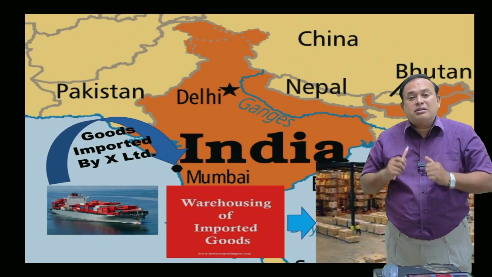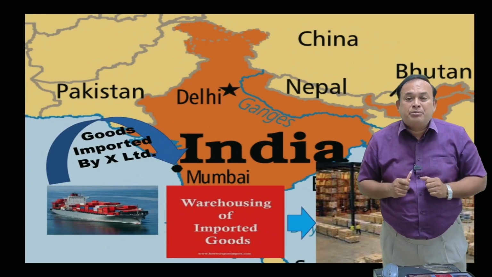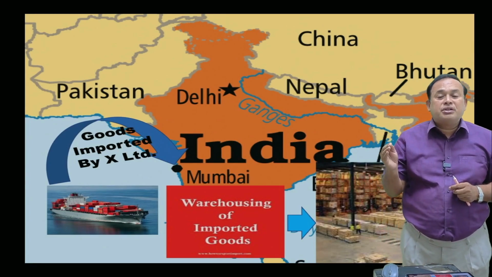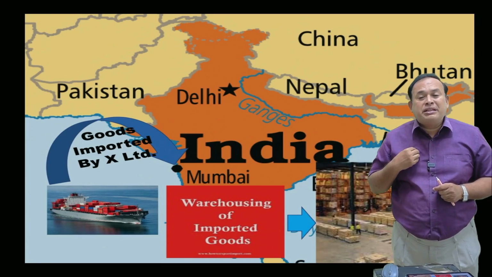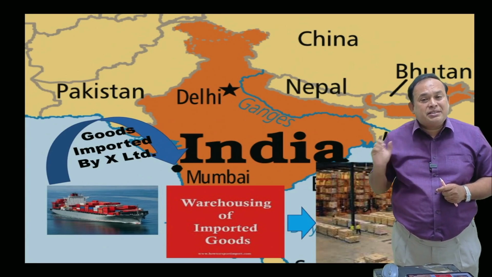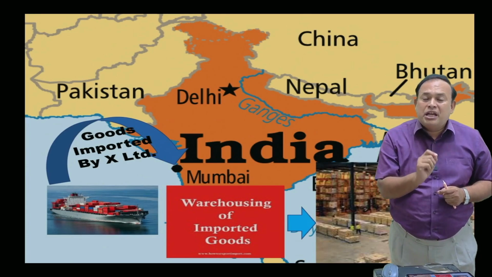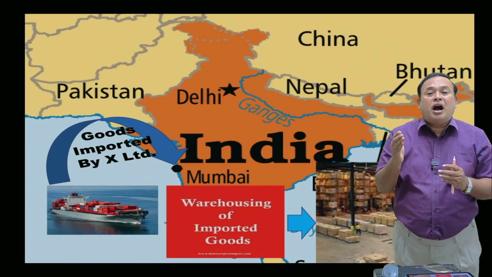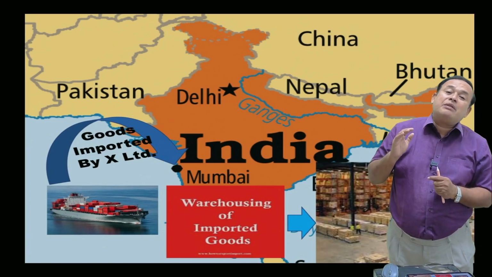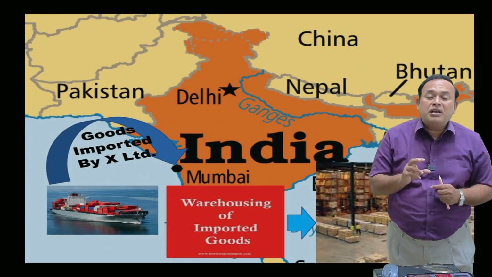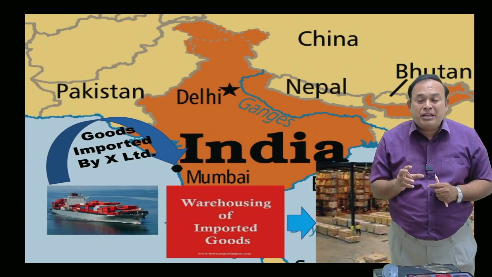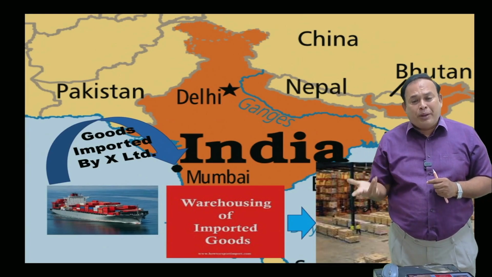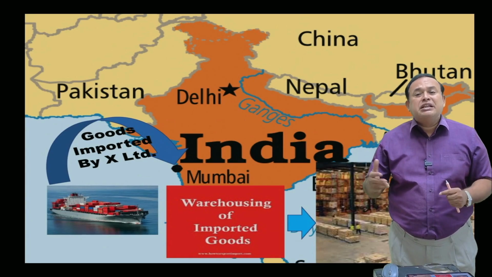And one more concept is there, a facility given by the Department of Customs. If the importer is willing to warehouse these goods, in that case, he should submit the yellow color bill of entry. X Limited in the given example should submit a yellow color bill of entry requesting, sir, please warehouse my goods. After some time I will clear from the warehouse, and that time I will pay the duty. Meaning thereby, warehoused goods means goods on which customs duty has been levied but is yet to be paid. That means duty can be deferred into a future period.